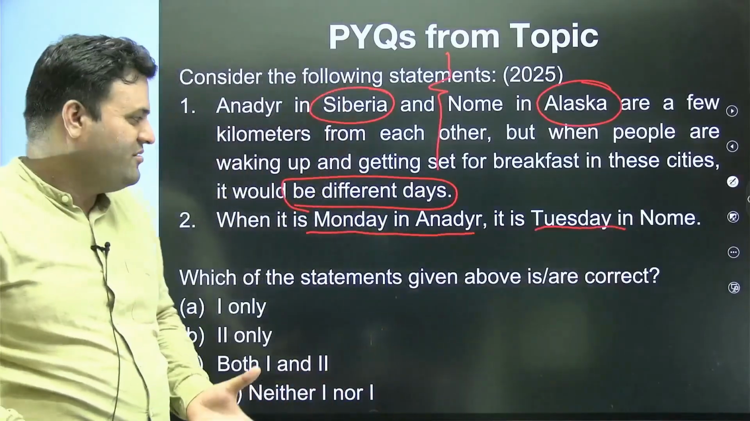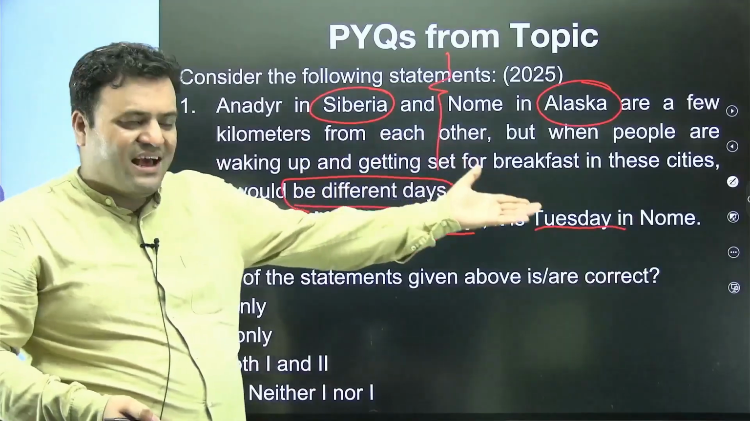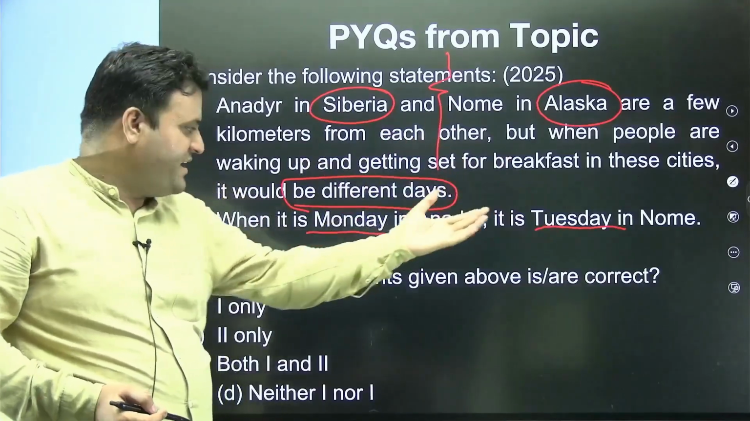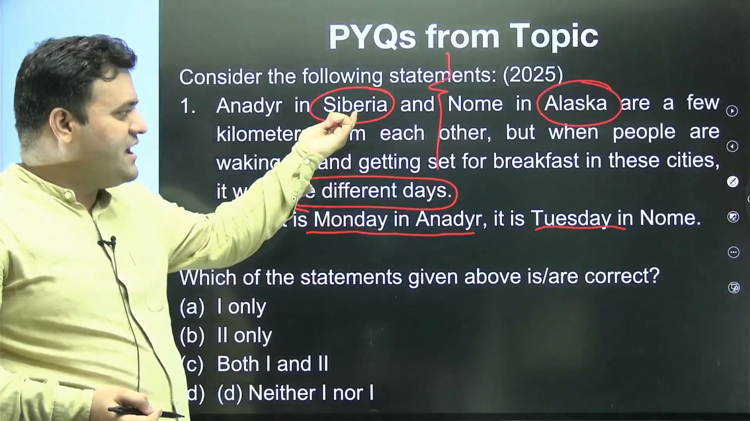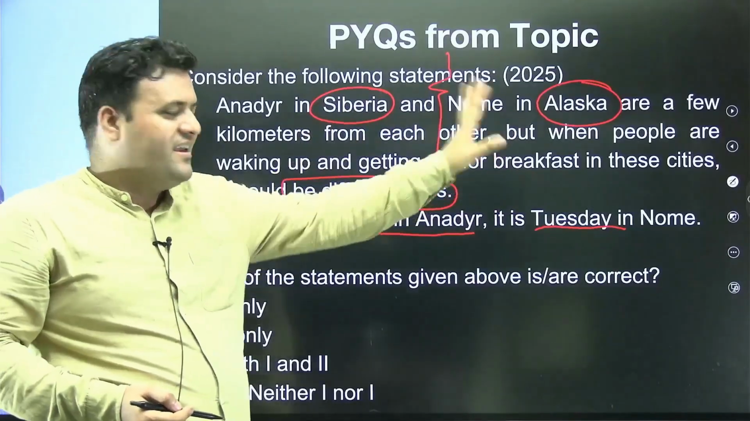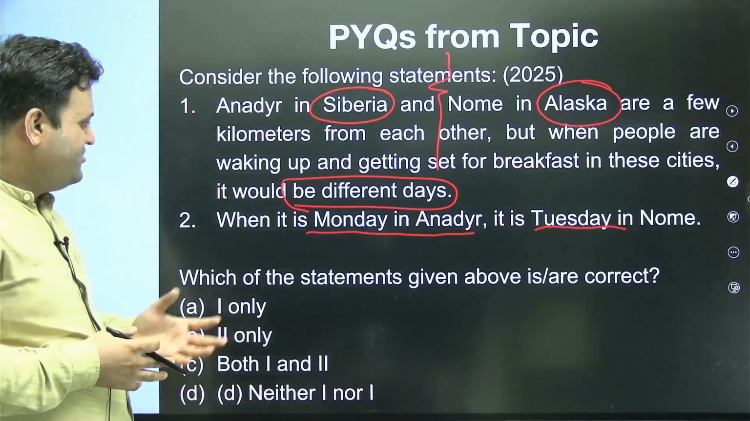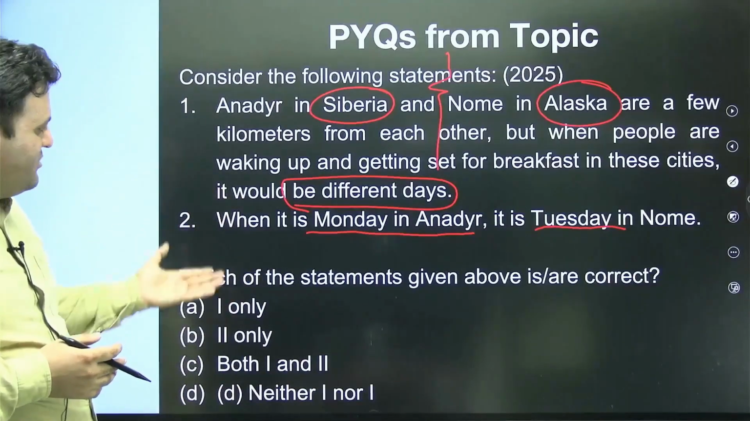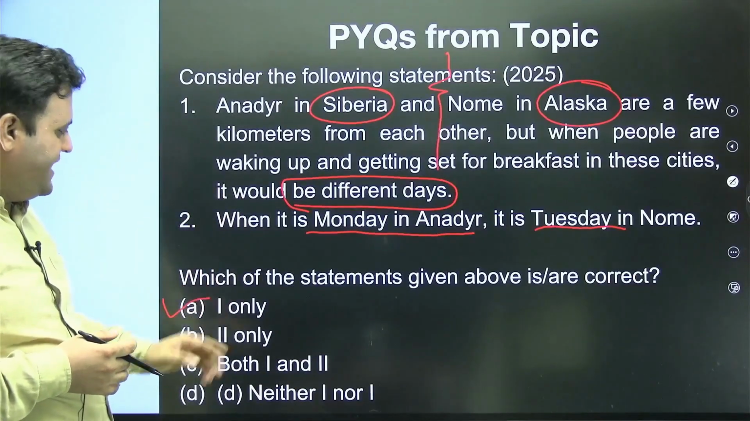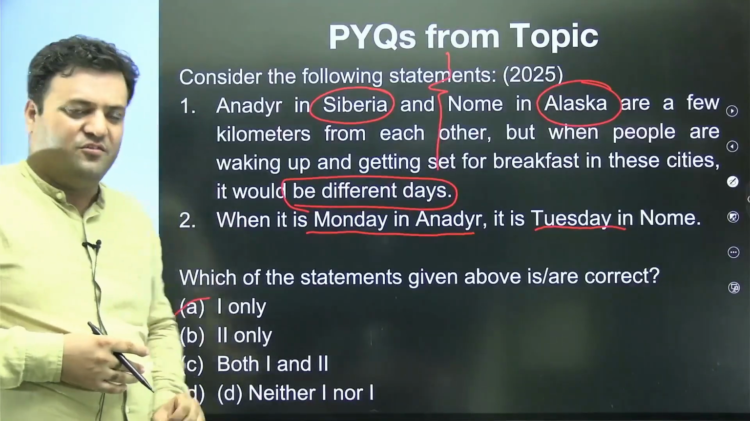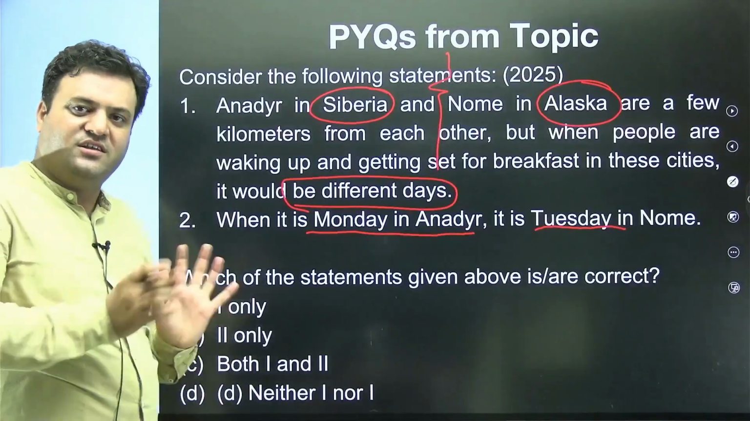Now when it is Monday in Anadyr, in Siberia, it is Tuesday in Nome. No, like in Alaska we will have what? A lag in time. So if there is a Monday in Siberia, there must be a Sunday in Alaska. This is how the hemispheres work. So especially with this particular question, the answer would be A. We have just learned about the concept, apply it.